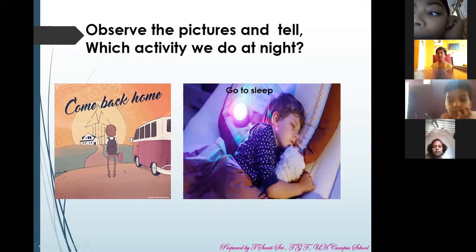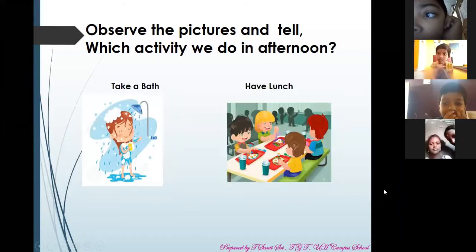Observe the pictures and tell which activity we do in afternoon. Afternoon, which activity you will do? Lunch.